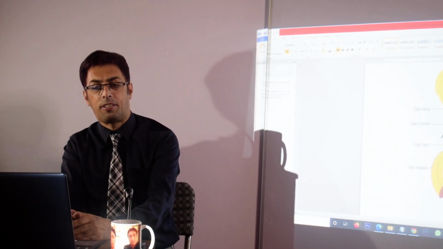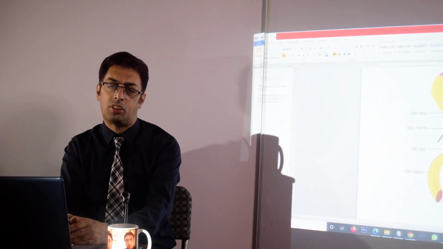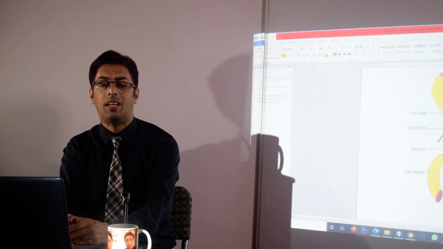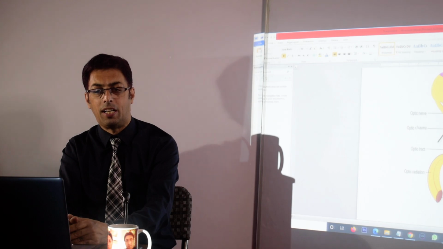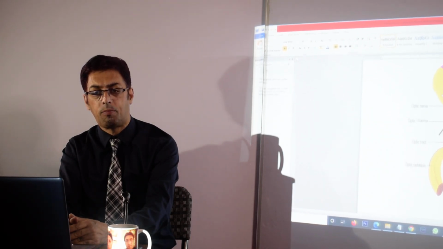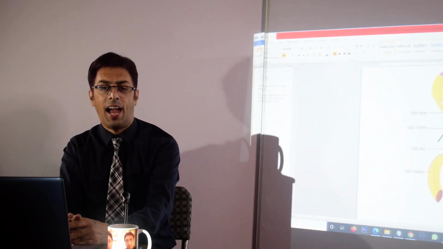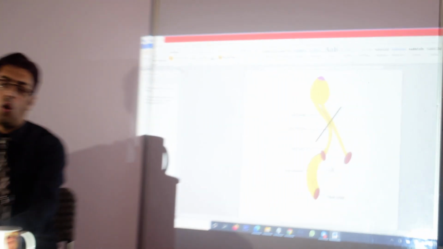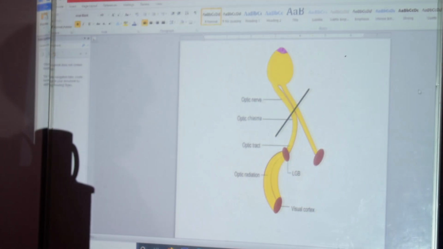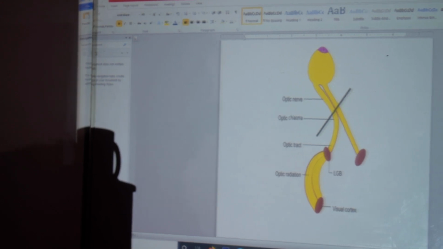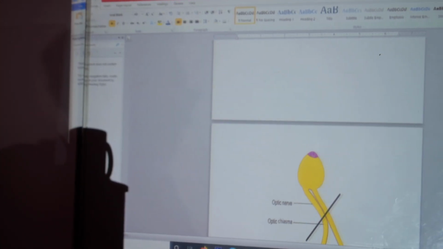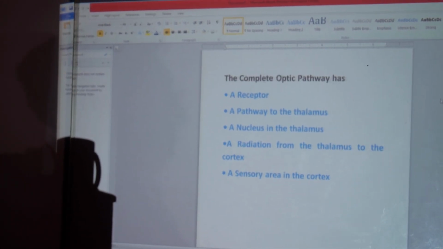Geniculocalcarine tract. So we remember this whole optic course as optic nerve, optic chiasma, and then the optic tract, then the optic radiation or the geniculocalcarine tract. Now, this is something important about the optic pathway.